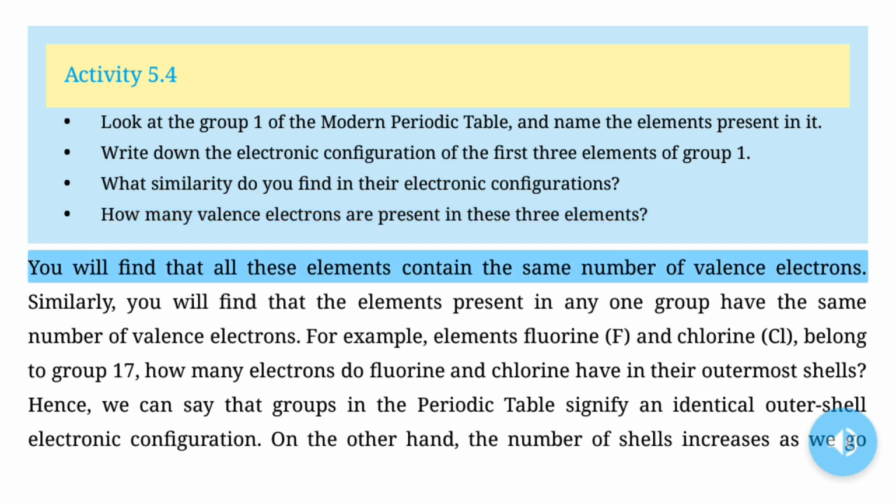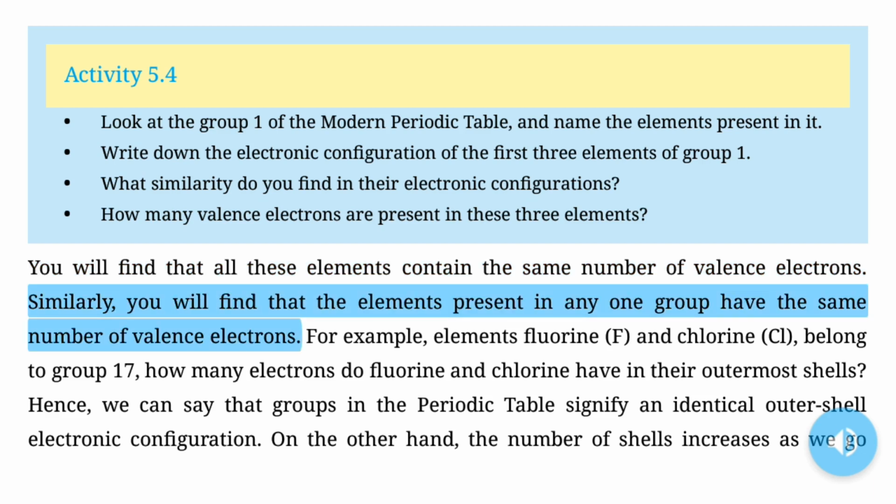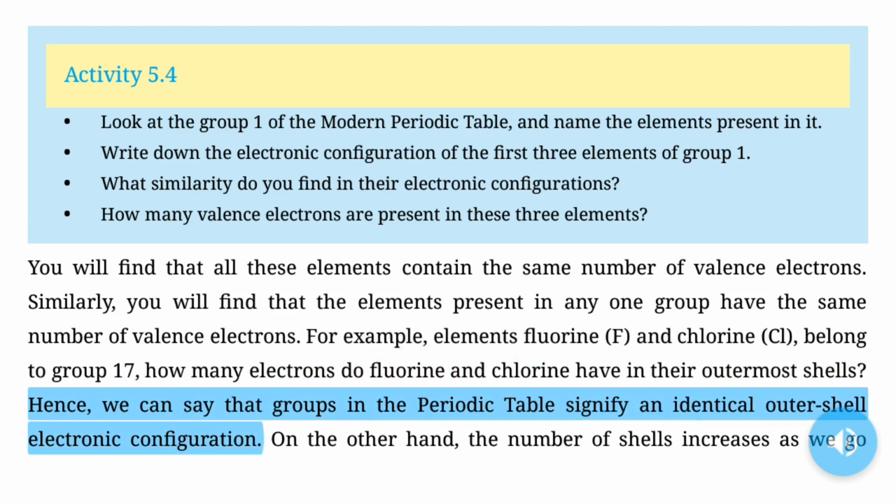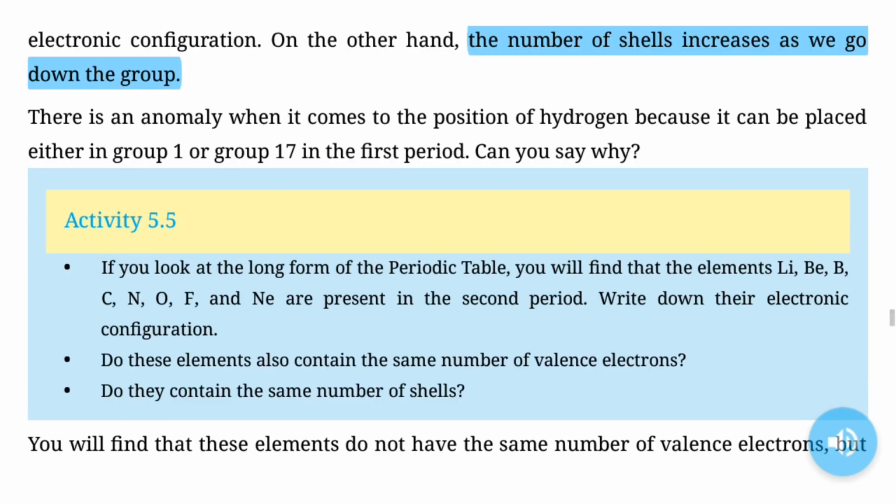You will find that all these elements contain the same number of valence electrons. Similarly, you will find that the elements present in any one group have the same number of valence electrons. For example, elements fluorine F and chlorine Cl belong to group 17. How many electrons do fluorine and chlorine have in their outermost shells? Hence, we can say that groups in the periodic table signify an identical outer shell electronic configuration. On the other hand, the number of shells increases as we go down the group.